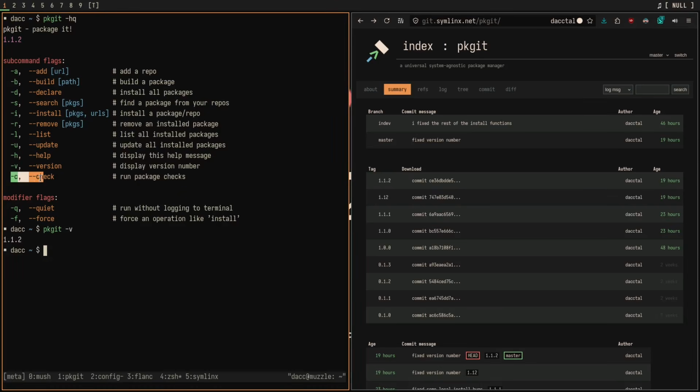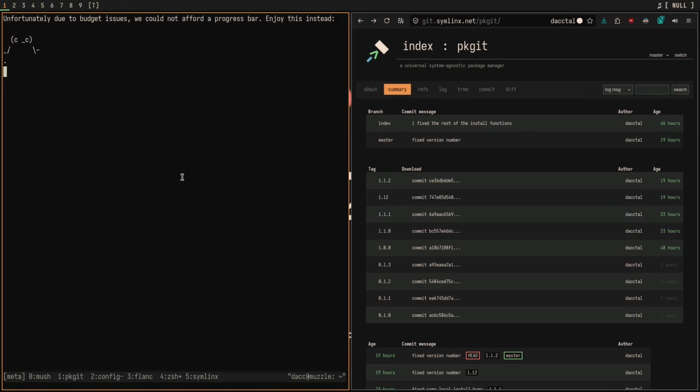And then finally, this check command. What do you think this does? This is weird. It just says run package checks. Let's do it. I'm not really sure what this one does. Unfortunately, due to budget issues, we could not afford a progress bar. Enjoy this instead. I'm very confused. Dependencies resolved. This does nothing? Well, I guess it does nothing. And with that, we have completely gone through all of the different pkgit commands.